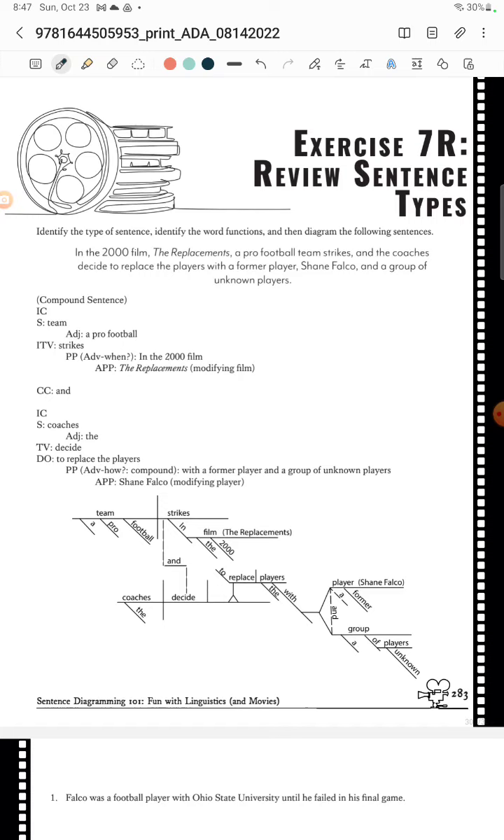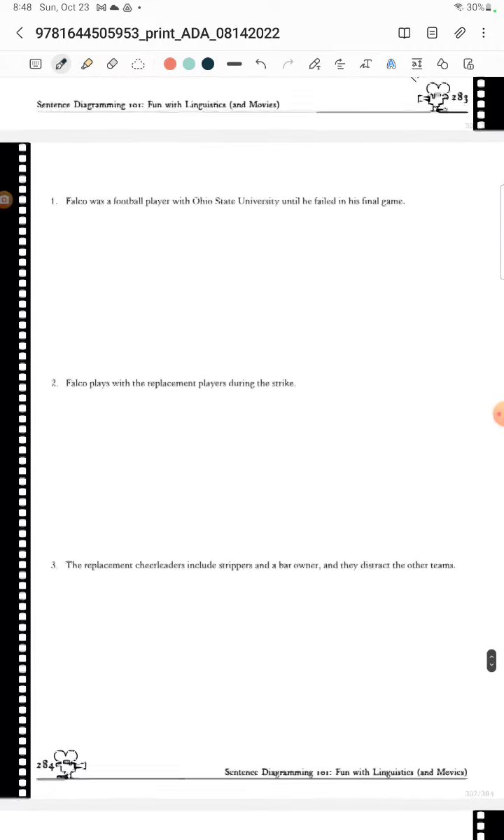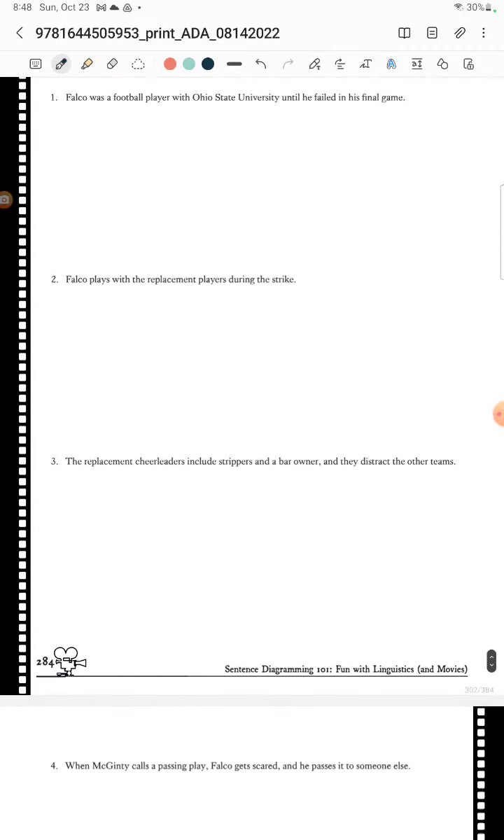This video is about exercise 7R. So this is reviewing all the sentence types. We're going to do simple sentences, compound sentences, complex sentences, and then the party that is the compound complex. We're still in Keanu Reeves territory, so we are going to talk about another movie of his. What is this? The Replacements, right? The football movie. Falco was a football player with Ohio State University until he failed in his final game.